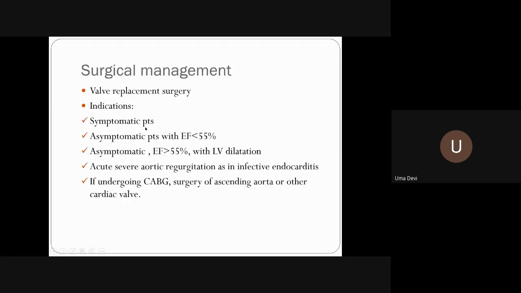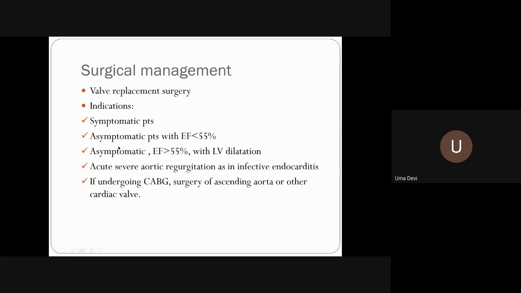So the main surgical management is aortic valve replacement surgery. It can either be surgical or percutaneous, depending on the stage. As I said, the onset of symptoms indicates that some intervention has to take place. And here again, because of the large stroke volume, ejection fraction will be normal.